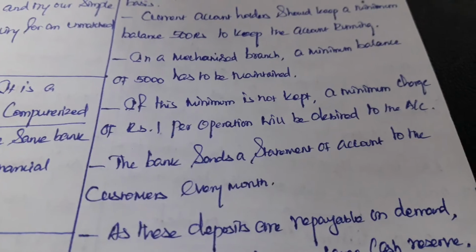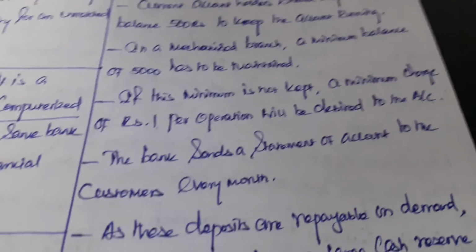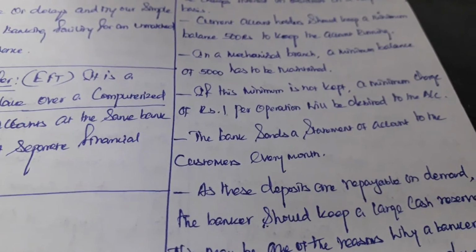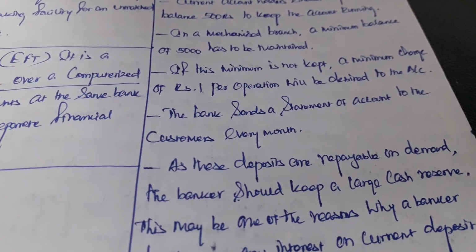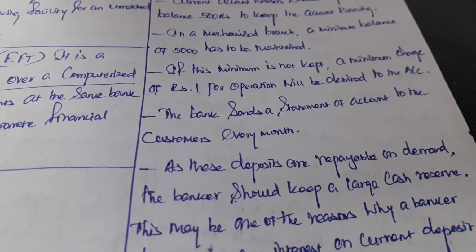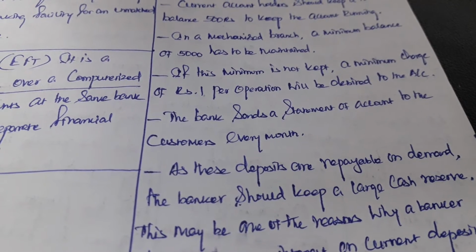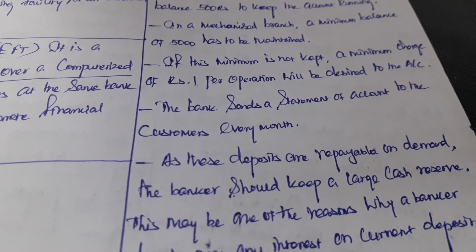If the current account holders fail to keep this minimum balance, at that time the bank should charge 1 rupee as a late fee, as a charge. That 1 rupee is debited to the current account holder's account.